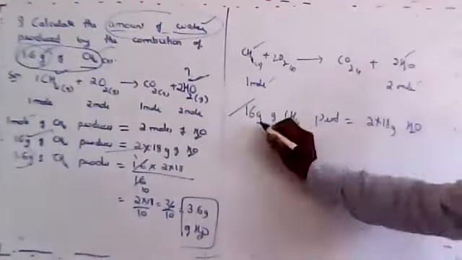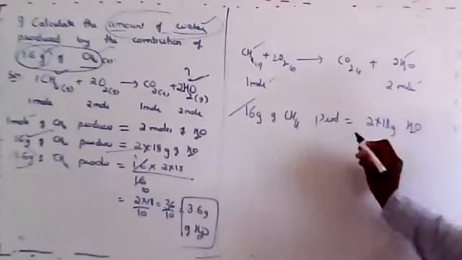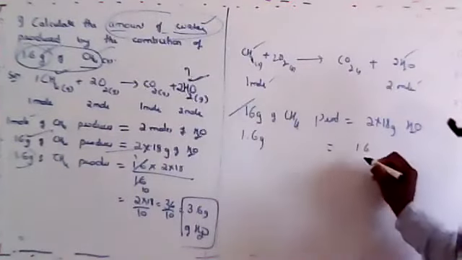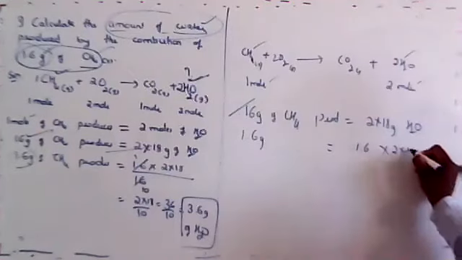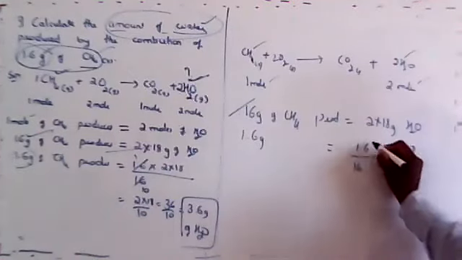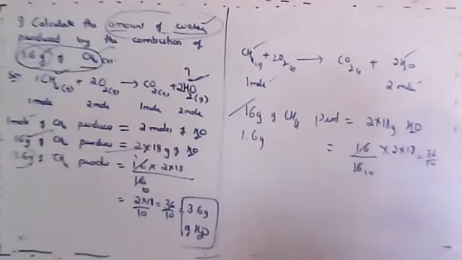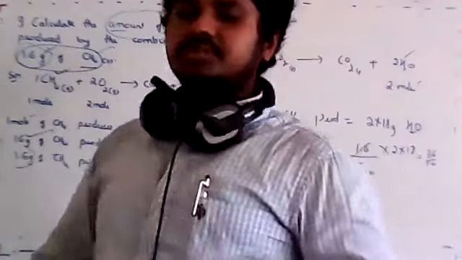So 16 grams produces this much, then 1.6 grams would produce 1.6 into 2 into 18 divided by 16. So this will be 10 times. 2 into 18 is 36. 36 by 10 is 3.6 grams. Dear students, is this clear now?